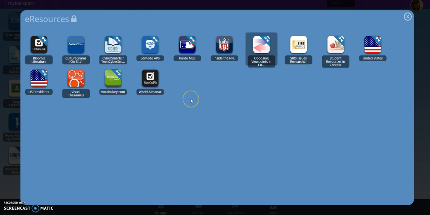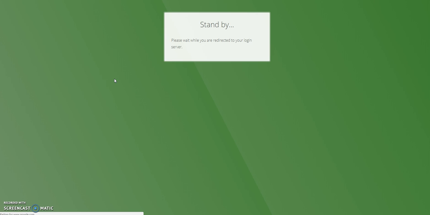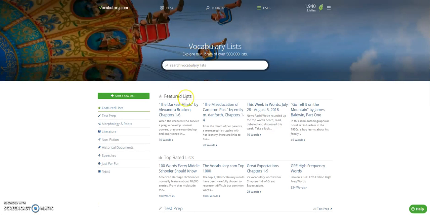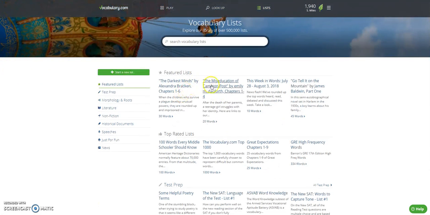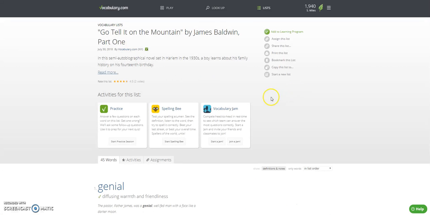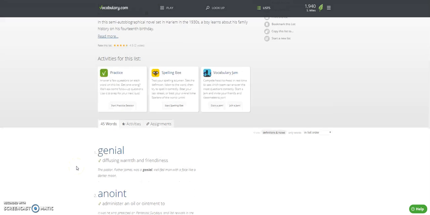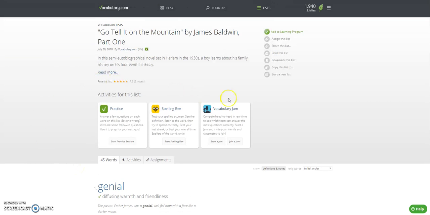While we're at MyBackpack, let's try Vocabulary.com. Now, Vocabulary.com, one of the things that I love are the lists. If you click here, you can see that there are featured lists based on particular articles, or novels. So, Go Tell It on the Mountain. If you are reading that in class, here are 45 words that go along with that particular novel. You can assign this list to a class.